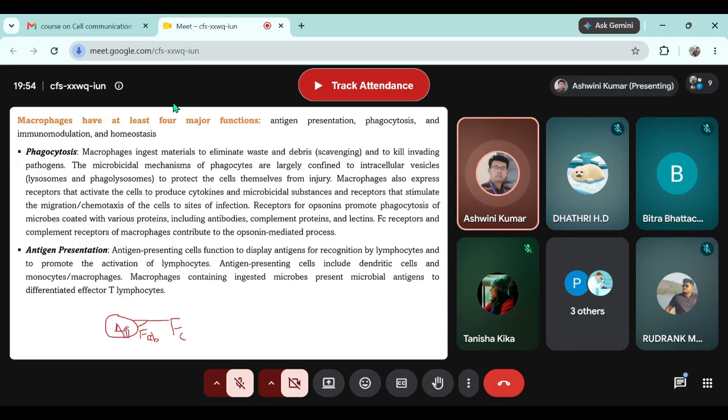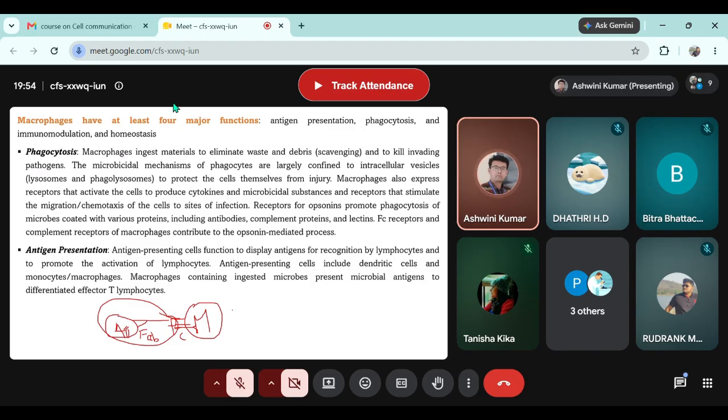This is the antigen and this is the antibody. Now this whole complex, when a macrophage sees it through the Fc receptor, this is the macrophage, it will engulf the whole antigen-antibody complex inside. So this is how a macrophage initiates phagocytosis.